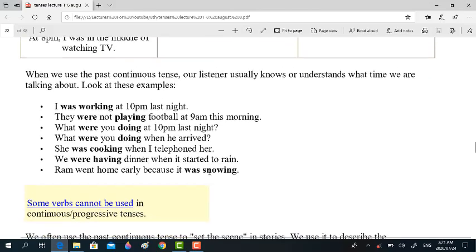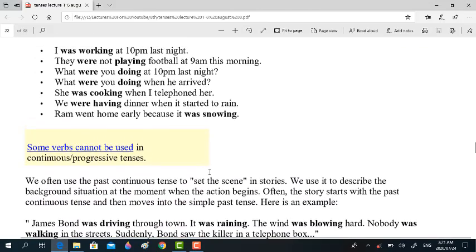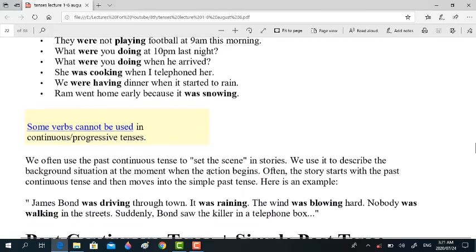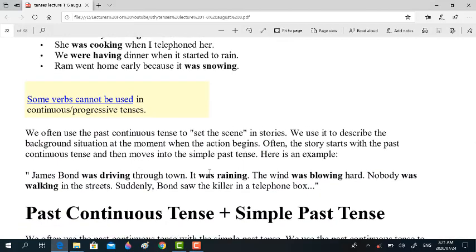So dear students, look at this. Some verbs cannot be used in continuous progression tenses. That is important. We often use the past continuous tense to set the scene in stories. We use it to describe the background situation at the moment when the action begins. Often the story starts with the past continuous tense and then moves into the simple past tense.